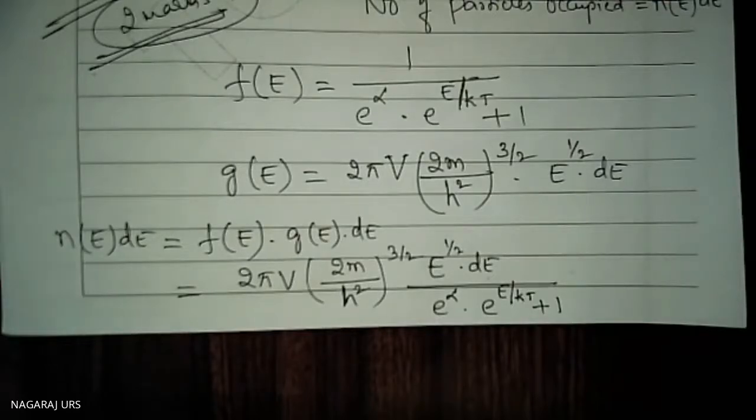According to Pauli's exclusion principle, one electron may have spin equal to plus half, and the other may have spin equal to minus half. If you want, you can write that, otherwise not necessary. We are just asking a 2 marks question: write an expression for the number of states between the energy levels E and E plus dE.